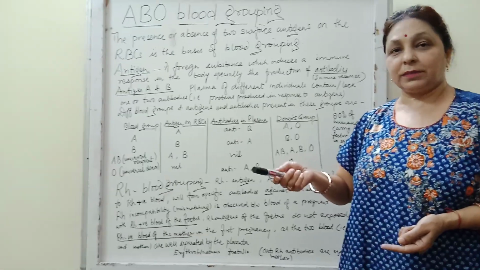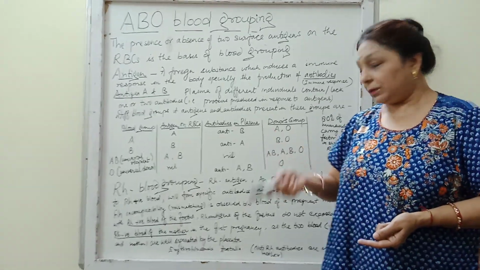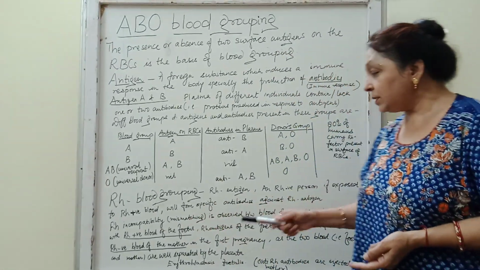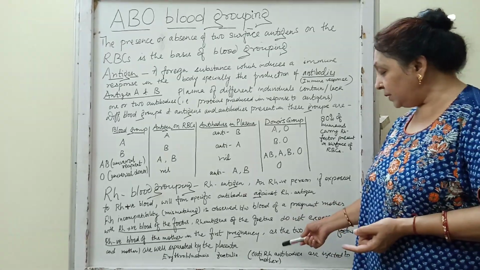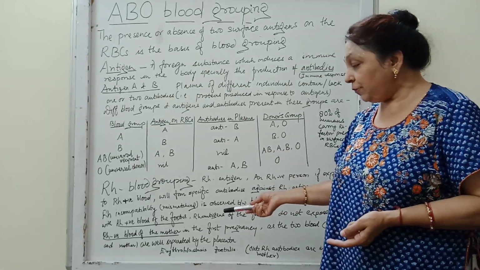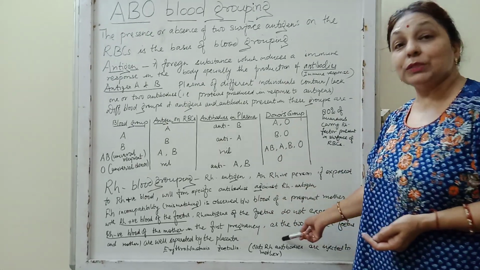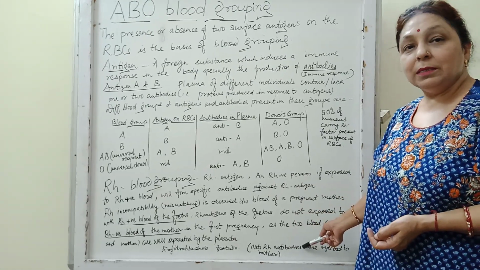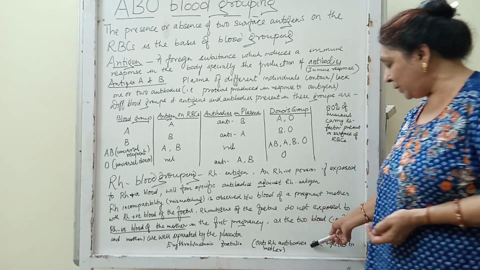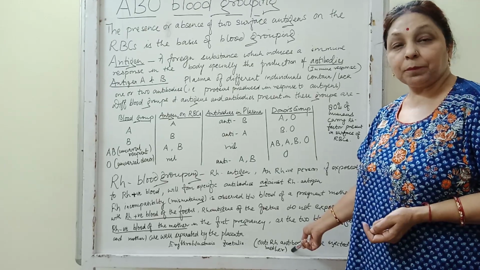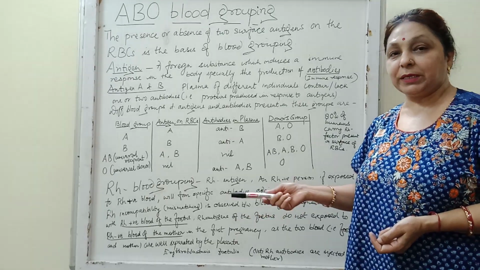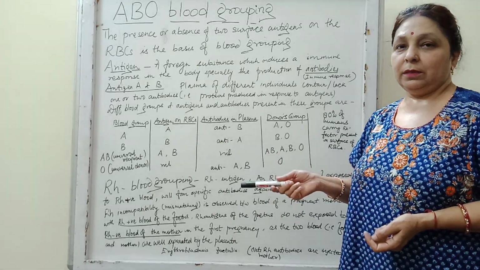But when the second fetus is formed in the mother, who is Rh negative, and the second fetus is Rh positive, again the mother starts preparing the antibodies. I told you the blood of the fetus might get destroyed because of the formation of the antibodies. So nowadays, anti-Rh antibodies are injected to the mother. But earlier the second child was born soon after the first pregnancy, after a gap of 1 year.